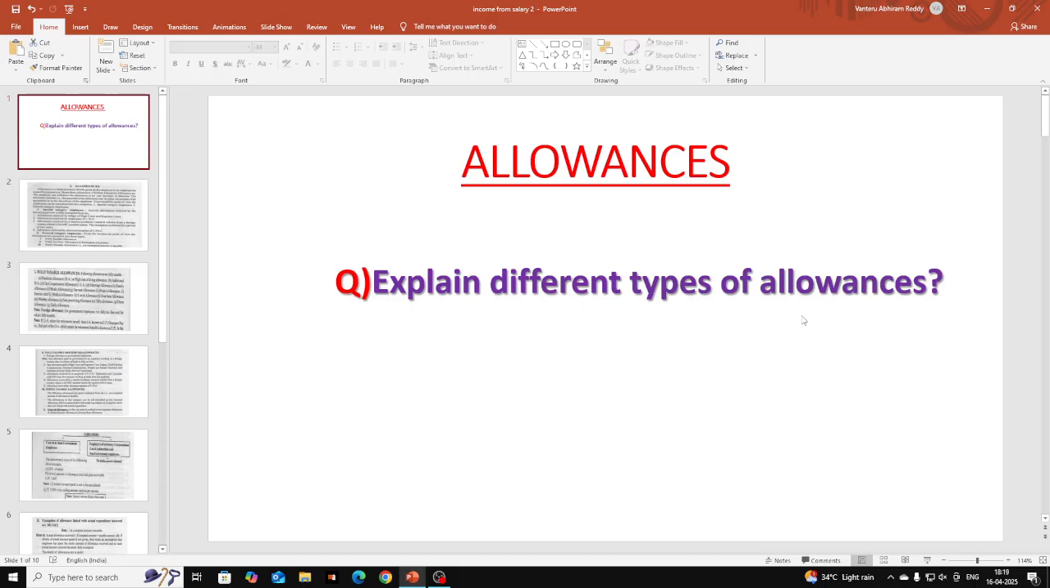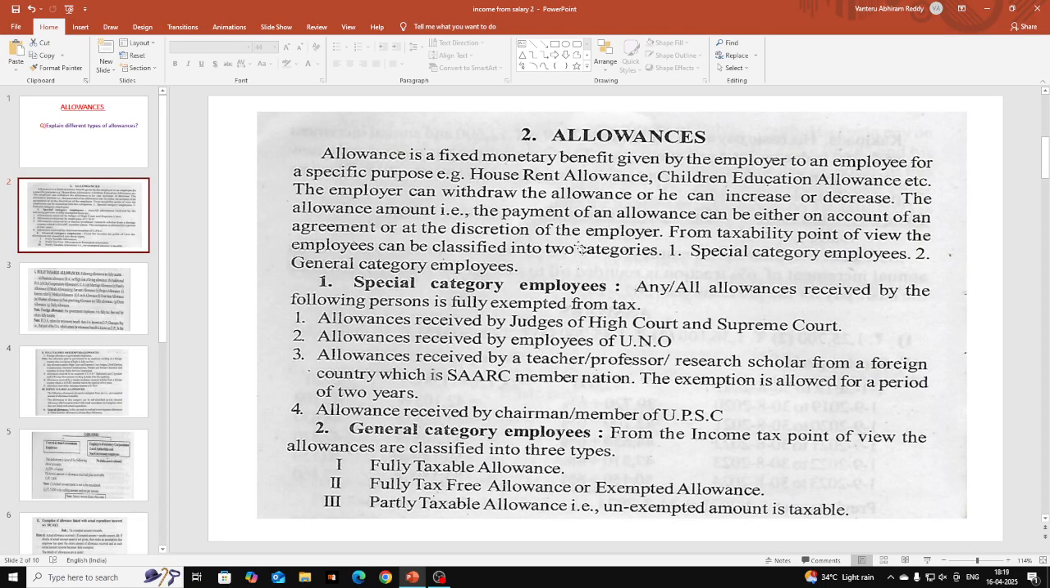Let us go and discuss that. Allowance means a fixed monetary benefit given by an employer to an employee for a specific purpose. For example, the employer gives house rent allowance, entertainment allowance, children education allowance. These are different types of allowances for different purposes that are provided by the employer to the employee. This is the definition of allowance.